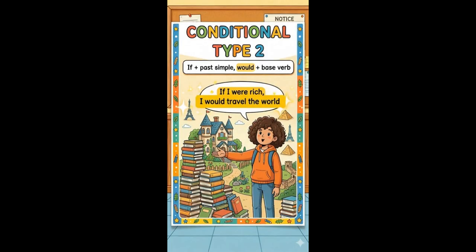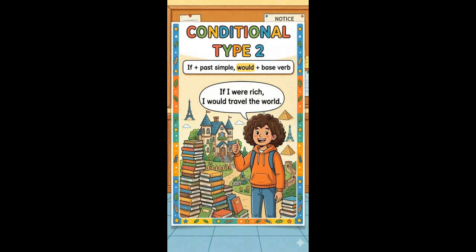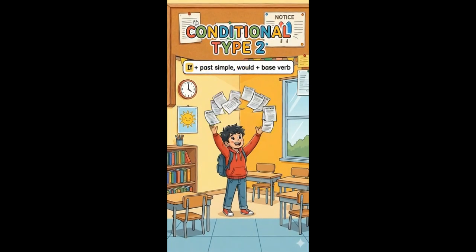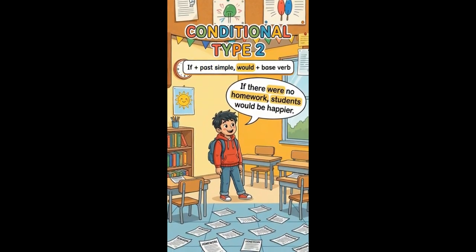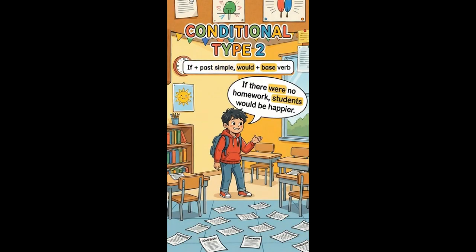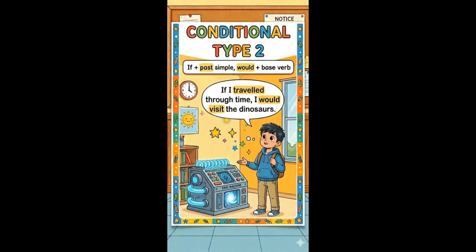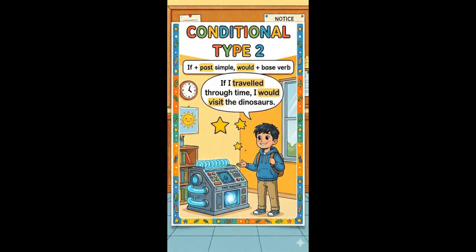For example, if I were rich, I would travel the world. Your turn. Try making a sentence. Conditional type 2: if plus past simple, would plus base verb. If there were no homework, students would be happy. This is a hypothetical situation. We use the past tense were for the present.